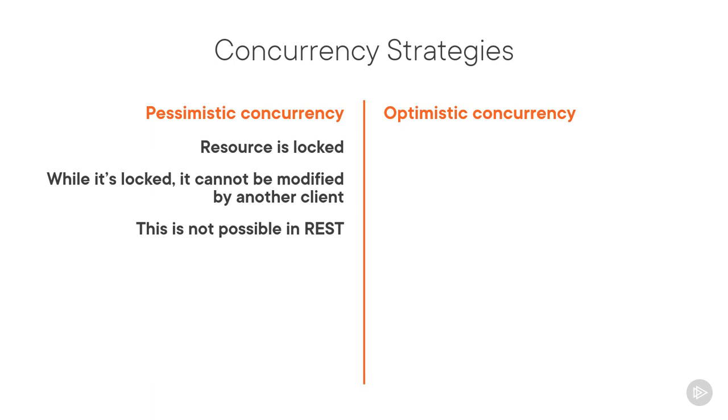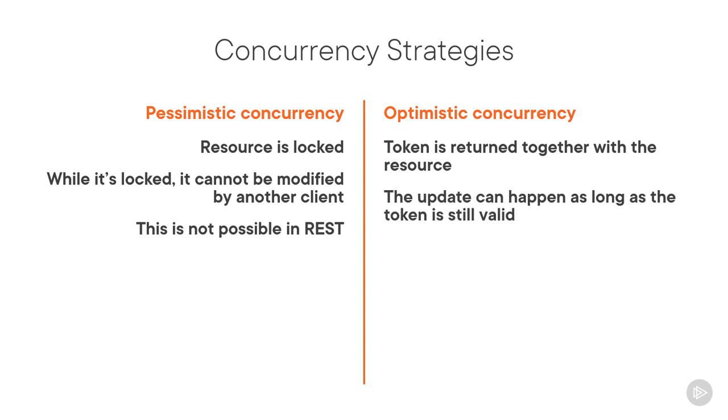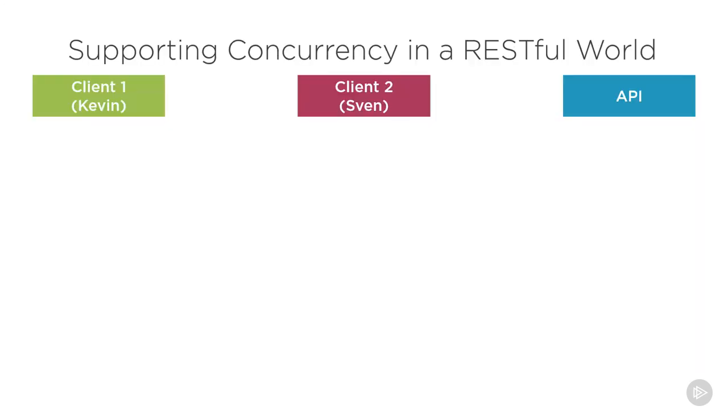Then there's optimistic concurrency control. This implies that Kevin gets a token that allows him to update the author. As long as the token remains valid, Kevin will be able to perform the update. Optimistic implies that there won't be an issue, but if there is, the token will tell you that. Optimistic concurrency is possible. And that token, well, we learned about that already. That's actually a validator. A strong validator is required for handling issues like these, so we can use e-tags for that. Let's go back to our example.